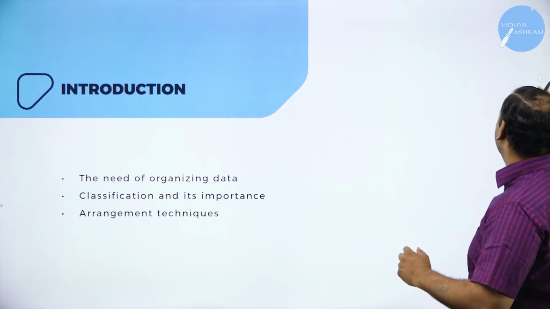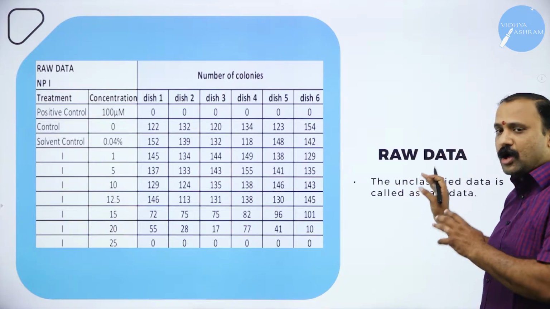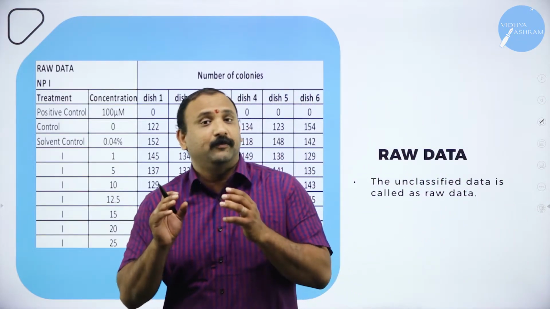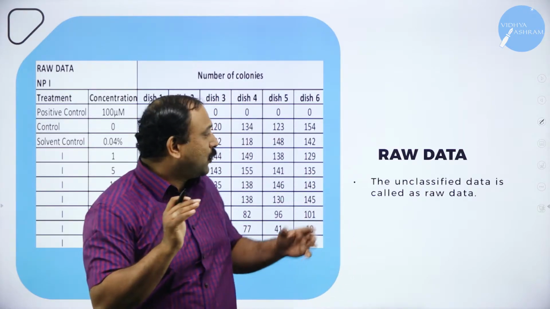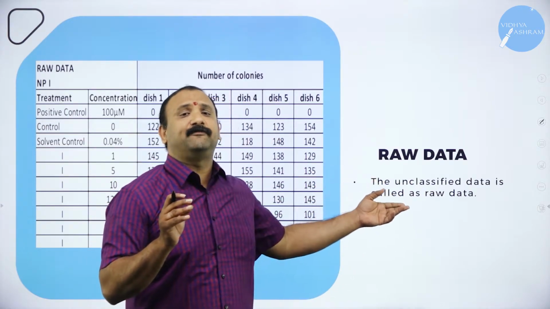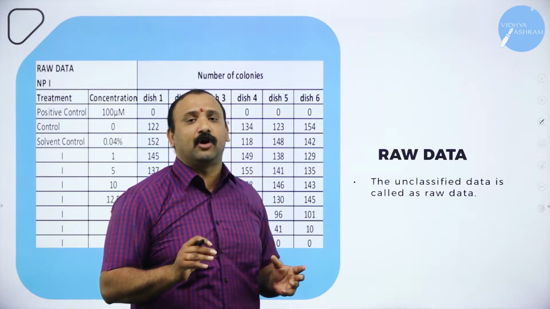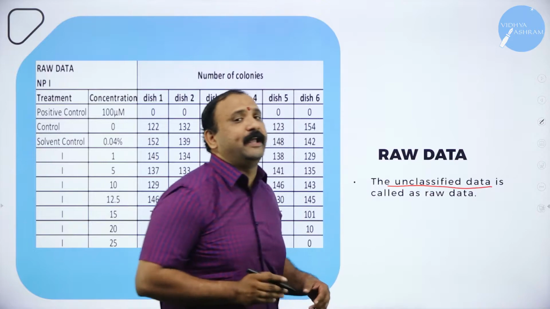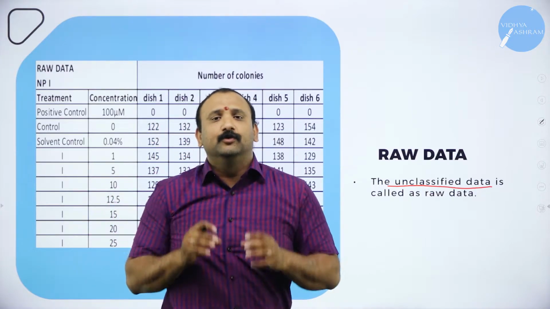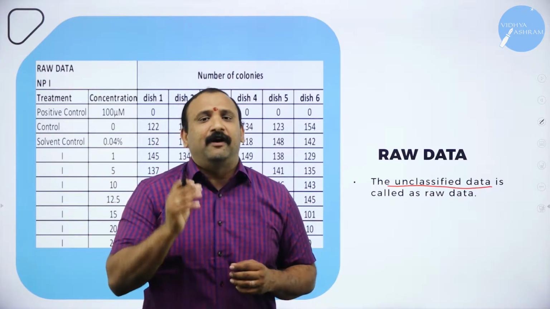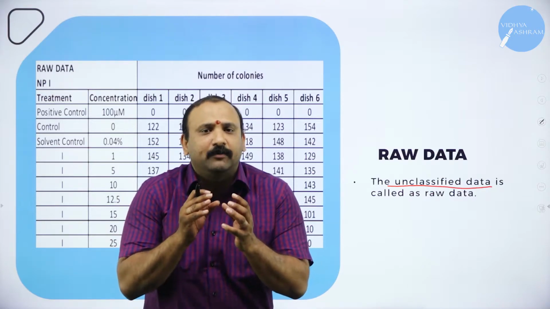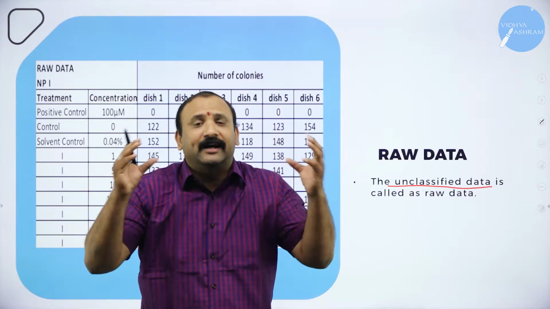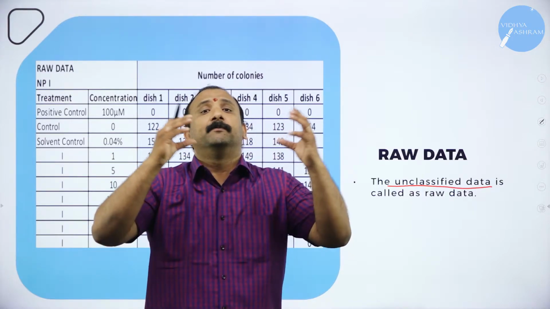Now moving forward, raw data. This word itself is quite important for us. The moment when I use the word raw data, what does it mean? The unclassified data is called as raw data. So we are going to underline that word, unclassified data. Now the moment when I use this word unclassified, that means to say that it has not been segregated, it has not been put in place, it is not arranged, it is not being done properly.